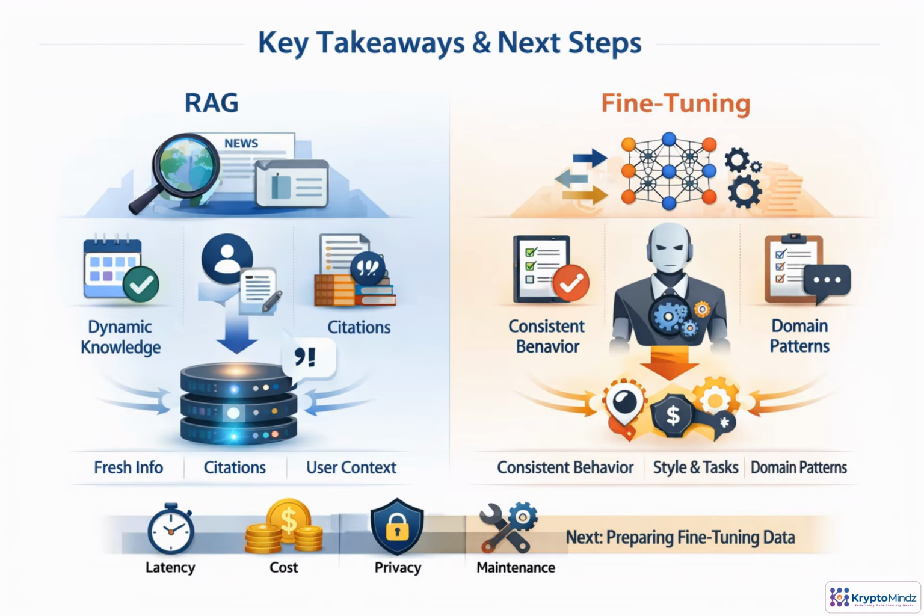The key distinction is simple. Use RAG to bring in knowledge, especially fresh, external, cited, or user-specific information. Use fine-tuning to shape behavior, formatting, style, and domain task patterns. Always weigh latency, cost, privacy, evaluation, and maintenance. Next, we'll prepare fine-tuning data that teaches those behaviors clearly.